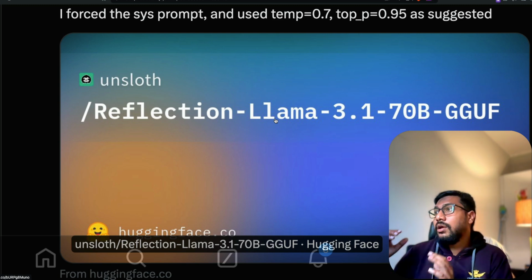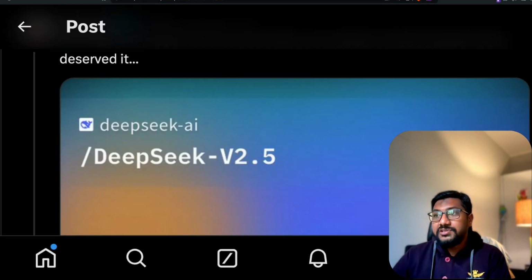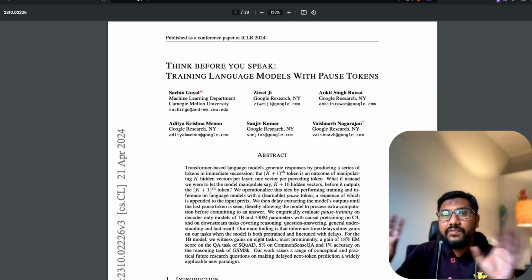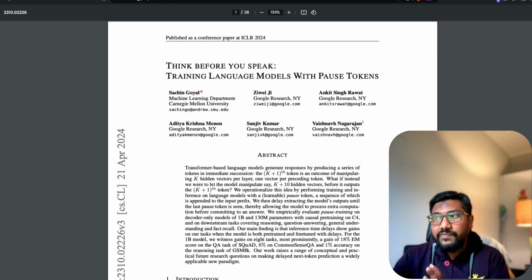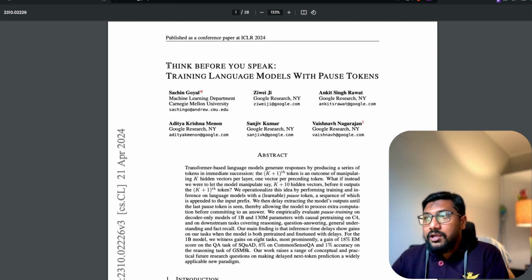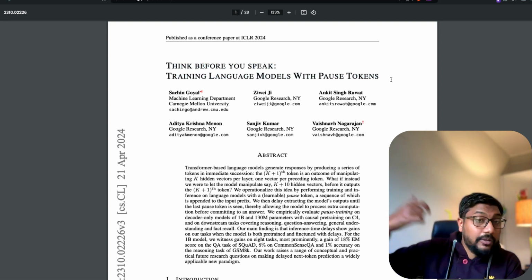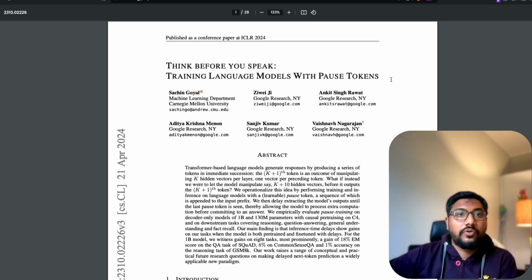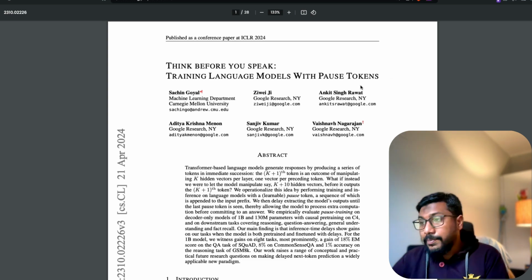It's not healthy. Now, having said all these things, because everybody's thinking that this is a new cutting edge technology, I would like to very quickly show you this paper that probably we would have covered on this channel. I'm not sure, but I've read this paper before. Think before you speak: Training large language models with pause tokens. It doesn't have multiple tokens. It just has one token, which is a pause token, not a reflection token, not a thinking token. But I remember seeing another paper, but somehow I could not find that paper at this point.